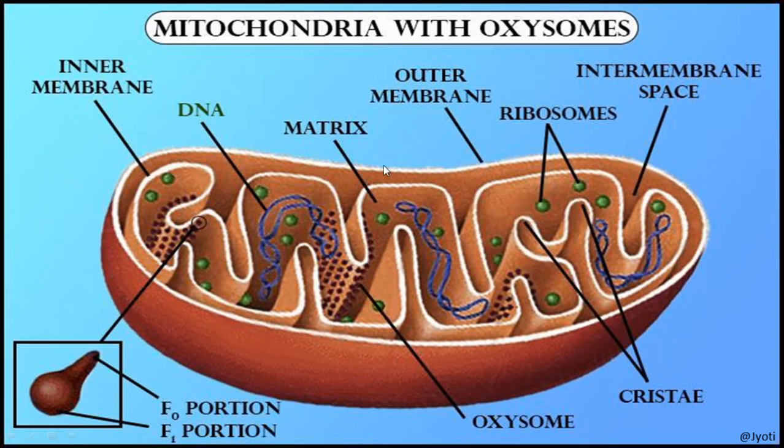This diagram is very important from the examination point of view, as well as the structures present inside it along with their functions. Also why they are called semi-autonomous organelles is very important. I hope the structure of mitochondria is very much clear to you.